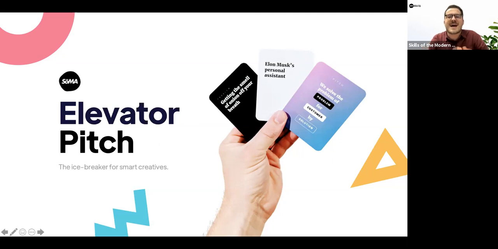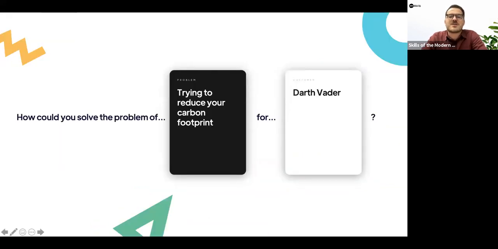It's all about trying to tailor your solution to the particular needs and experience of that particular person. The very exciting thing for you guys is that we've got a new set of elevator pitch coming out. For those of you who already know it, who have already been using it, we've got a whole new deck with all new cards coming up very soon, and we're going to be testing some of those with you today. So I'm going to open up some breakout rooms very shortly, but this is going to be the problem and customer combination for you guys in the room today.